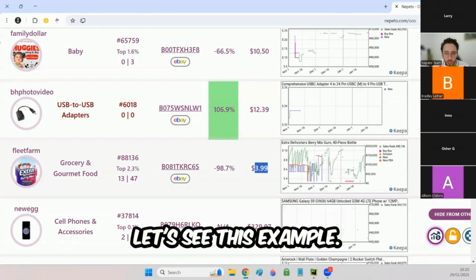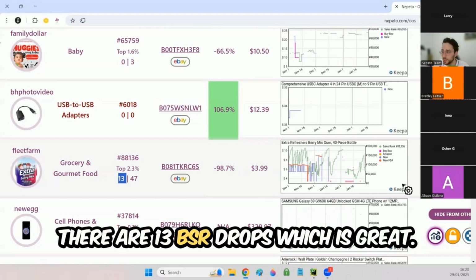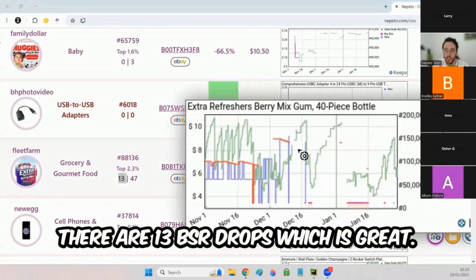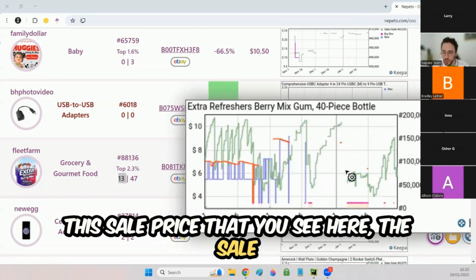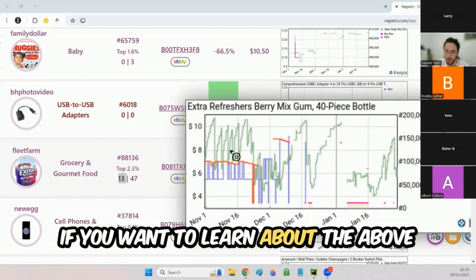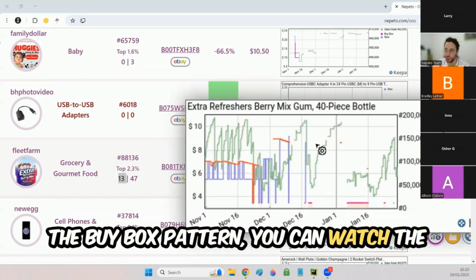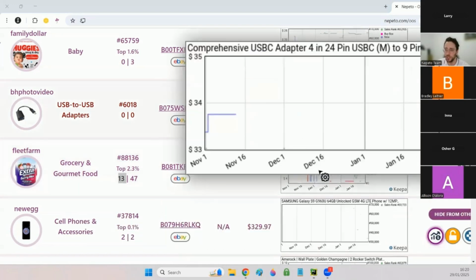Let's see this example. I'm gonna buy it for $3.99. There are 13 BSR drops, which is great. I can see that the sale price is something weird. This sale price that you see here, the sale price in story, is the above the buy box pattern. If you want to learn about the above the buy box pattern, you can watch the recording that I sent you at the beginning. It's in the Facebook community.